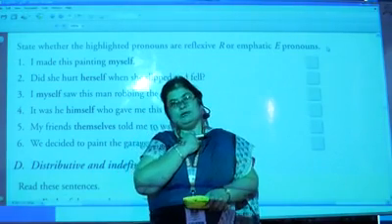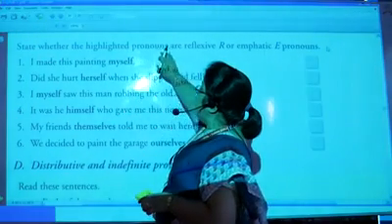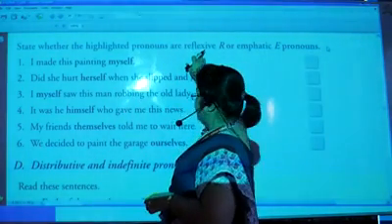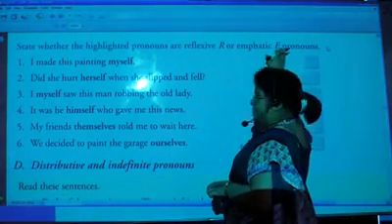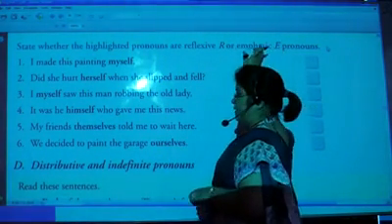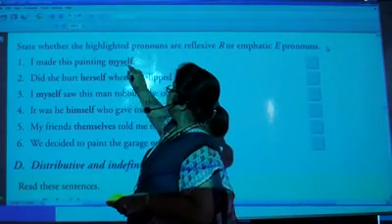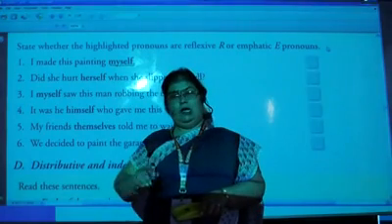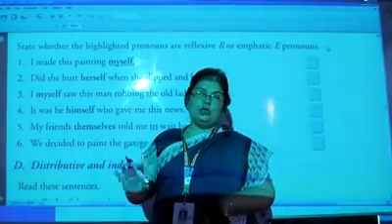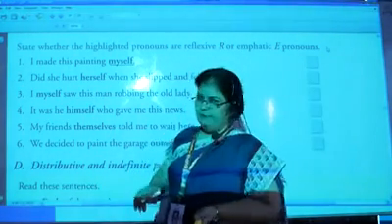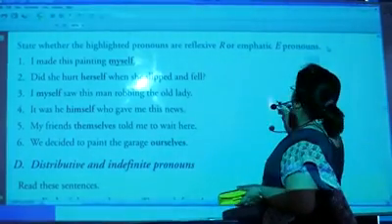So this becomes reflexive, right? So let us see, state whether highlighted pronouns are reflexive, then write R, or emphatic, write E, right? So first, I made this painting myself. Nobody helped me. So which type of pronoun is it? Yes, I am emphasizing.